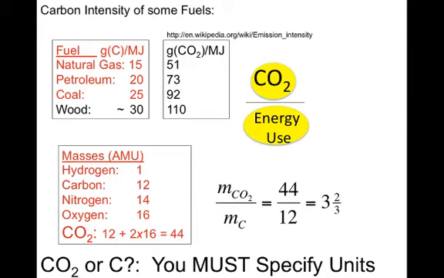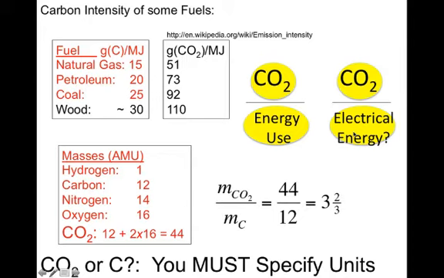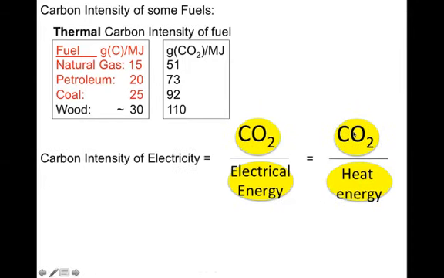We also remember the carbon intensity of fuels, where natural gas has the lowest carbon intensity and wood has the highest. This is the amount of carbon dioxide emitted for the amount of heat produced. But what if it's not heat we want? What if it's electrical energy? What do we do then?